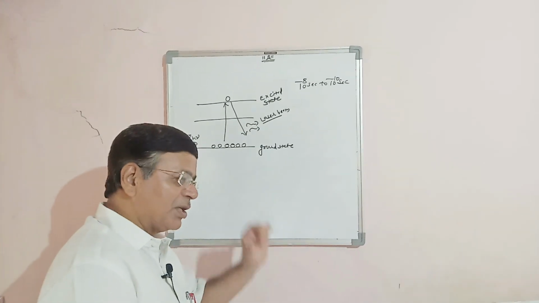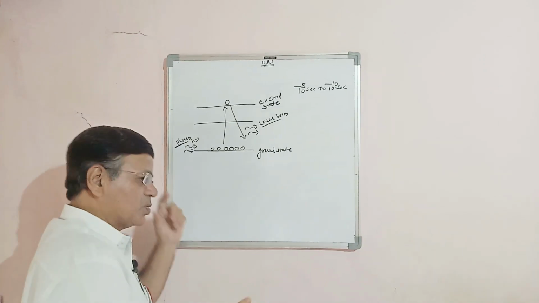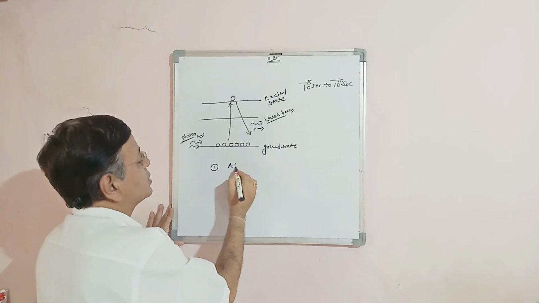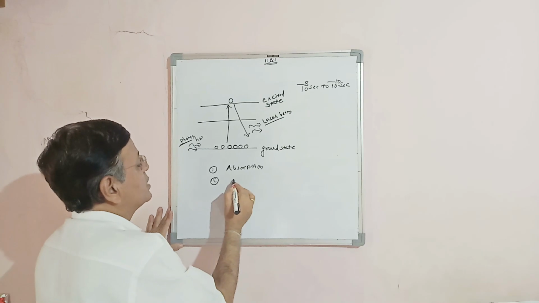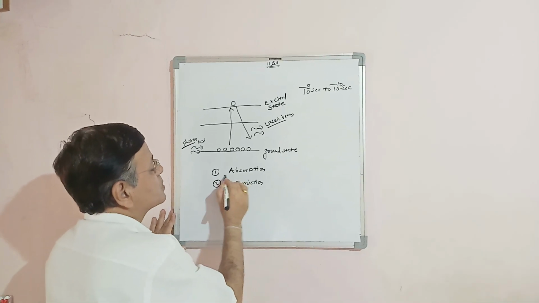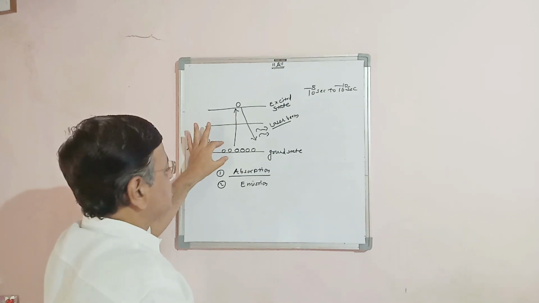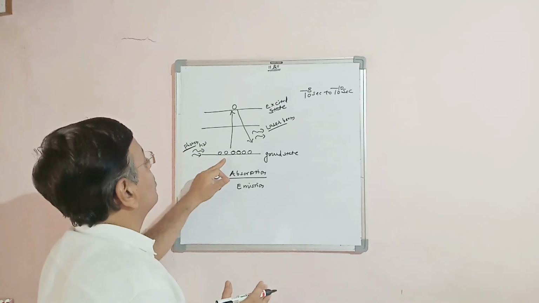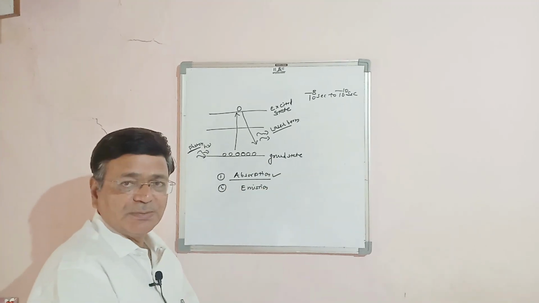So for this lasing action, some basic processes are carried out. The first of them is absorption, and the second important process is called emission. You already saw that absorption takes place. It means that when the collision between the photon and this charged particle takes place, the energy of this photon is absorbed by this charged particle. So we say that absorption takes place.